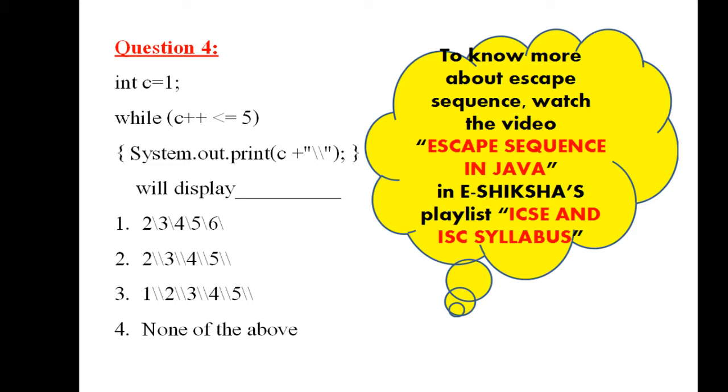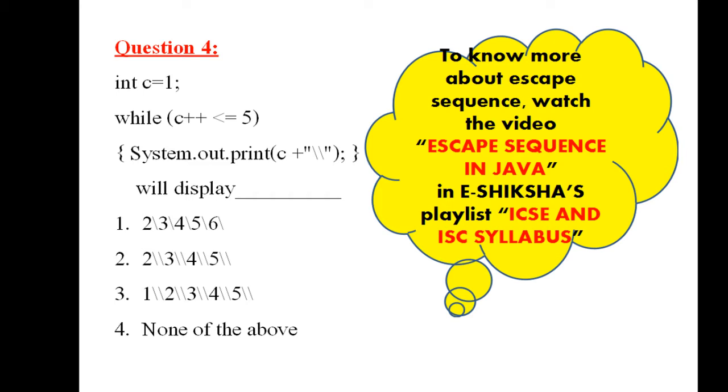Listen to me carefully. Initially c is equal to 1. So for the condition checking, while (c++ <= 5), what does c++ mean? This part means use the value of c and then increase it by 1.